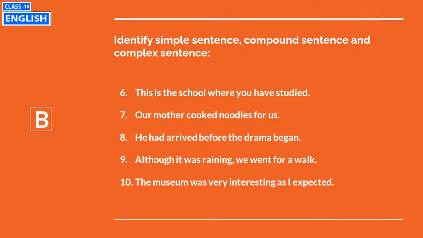Although it was raining, we went for a walk. There is a subordinating conjunction although. This is a complex sentence. And the last one, the museum was very interesting as I expected. So it is also a complex sentence.